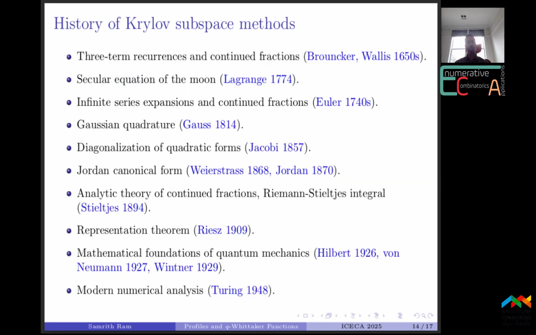Krylov subspace methods are a class of algorithms used to solve large sparse linear systems. This slide gives a historical overview of some contexts where these algorithms were used. But these methods have applications in many mathematical areas, including quadrature methods, the analytic theory of continued fractions, expansions of infinite series, orthogonalization algorithms, and also in quantum mechanics. For instance, the number field sieve, an algorithm for factorizing large integers, relies on such methods. Another example is Wiedemann's algorithm, which is used to determine minimal polynomials of large matrices over finite fields.